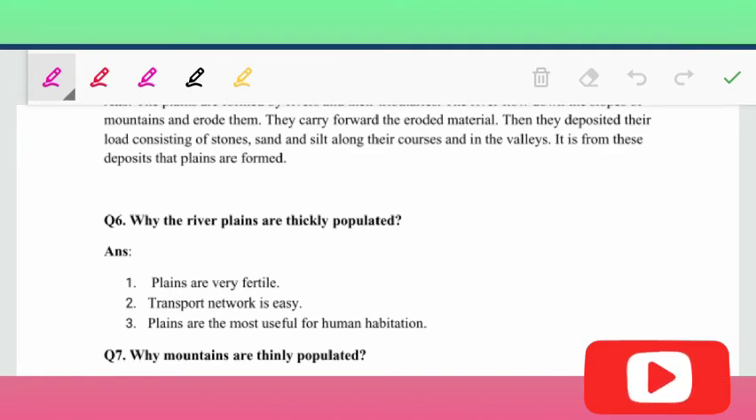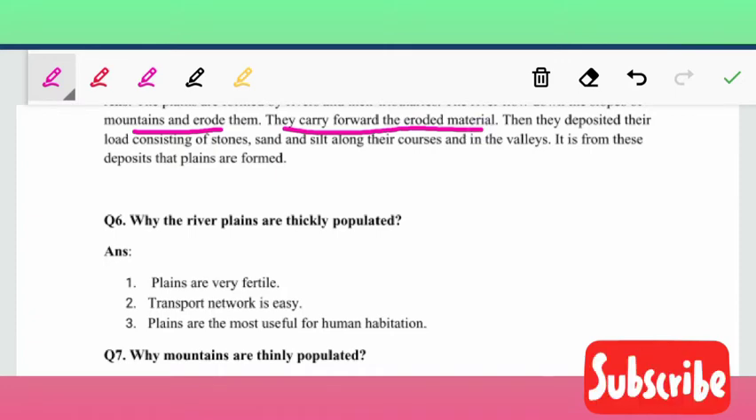So now they are saying the rivers go down the mountains and erode them. They carry forward the eroded material, means they are carrying it till coming down. Then they deposit their load consisting of stones, sand and silt along their courses in the valleys. It is from these deposits that plains are formed. The rivers and tributaries give these deposits so that the plains are formed.